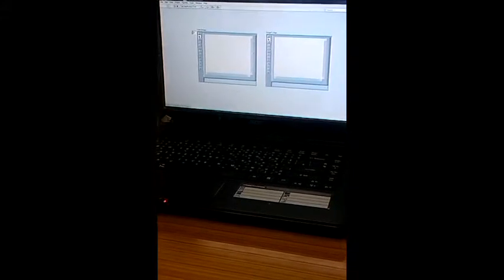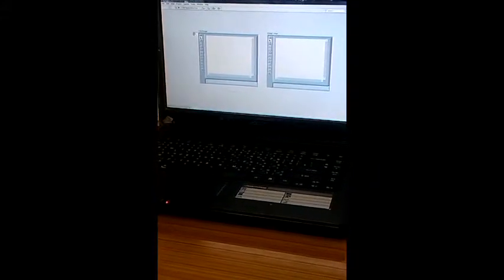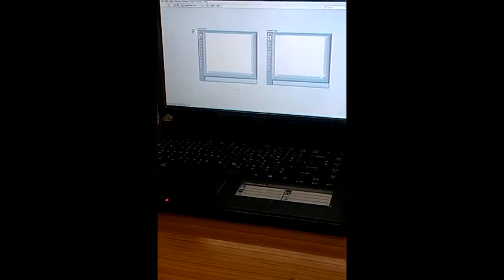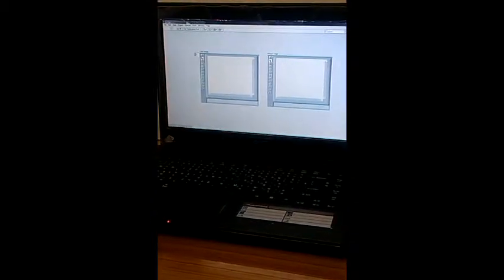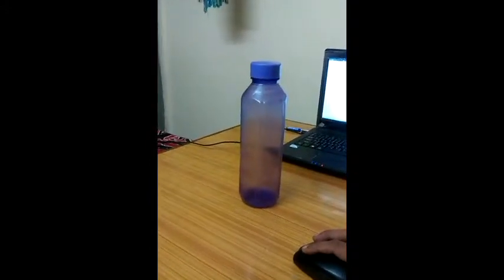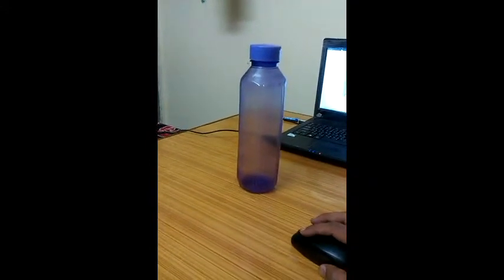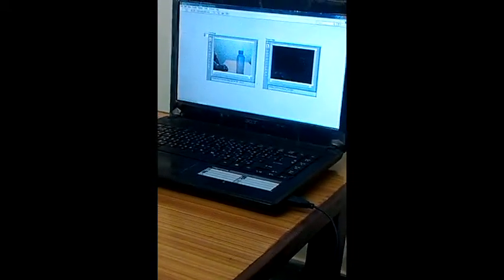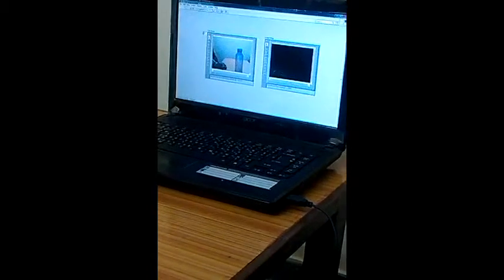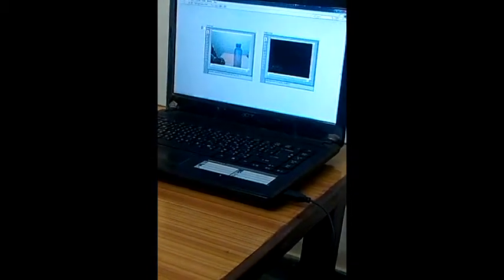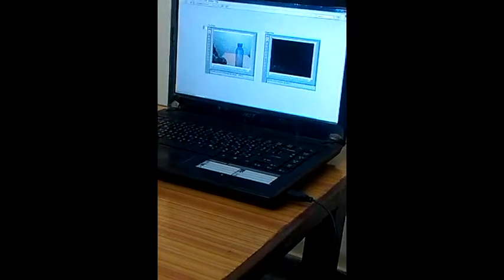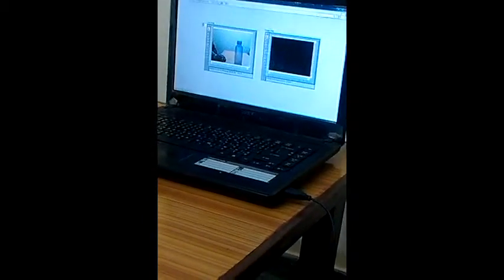Now, let us take an example for demonstration. For demonstration purpose, we are using a laptop camera for acquiring an image. Suppose we take a bottle for example. Now the image is acquired by the laptop camera. This is a bottle. In this, the laptop camera has acquired an image of the bottle, and correspondingly it has detected its edge, and the output we are getting in the voice format.